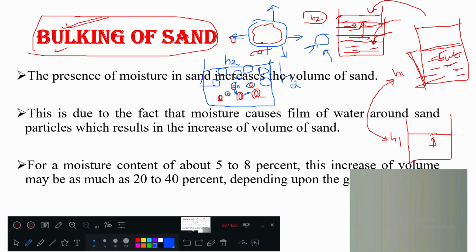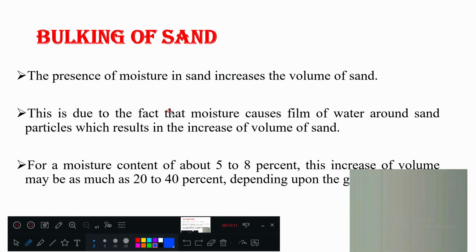But when you add more and more water, this surface tension force will become zero and the sand particles will start settling at the bottom. So that is why you will see the height decrease. Okay. So you can see that the presence of moisture in sand increases volume.